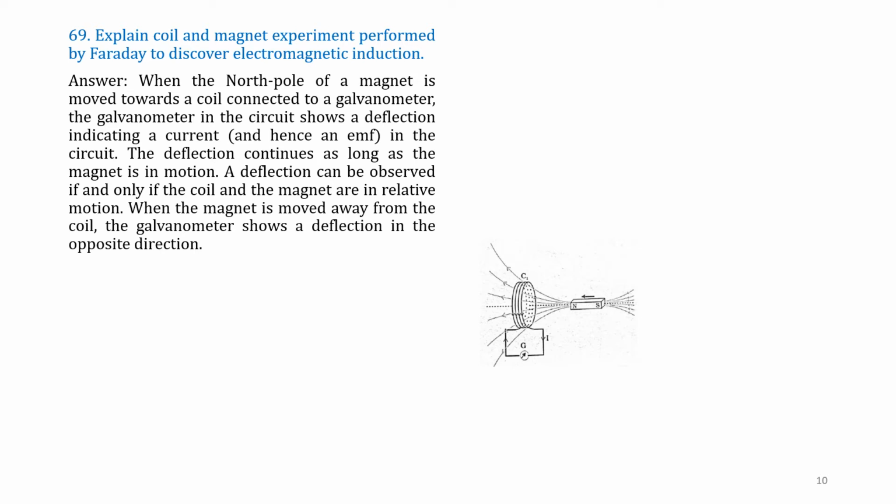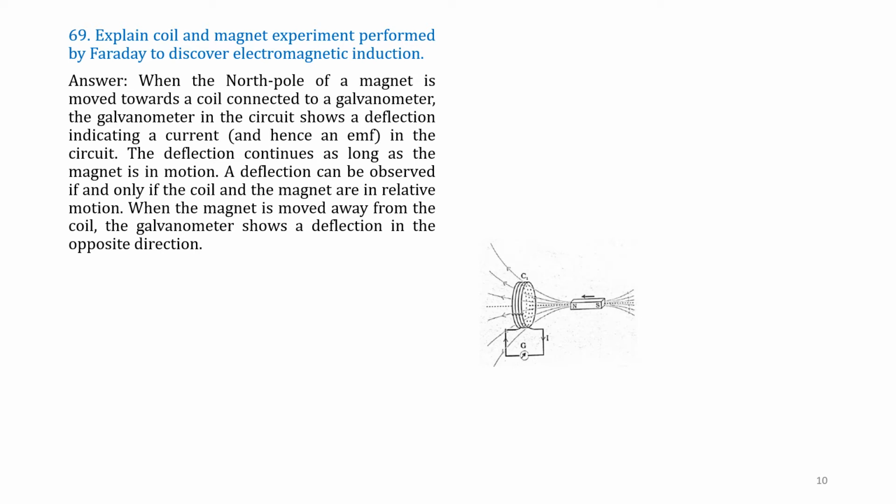When the north pole of the magnet moves towards the coil, the galvanometer shows a deflection in the circuit. The deflection continues as long as the magnet is moving.